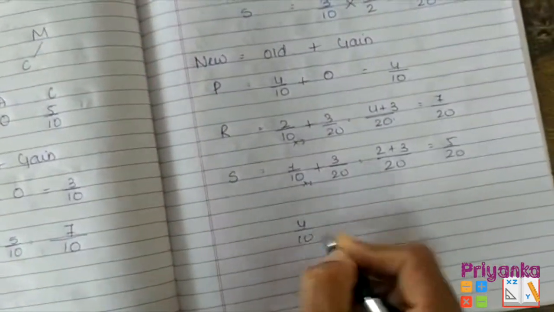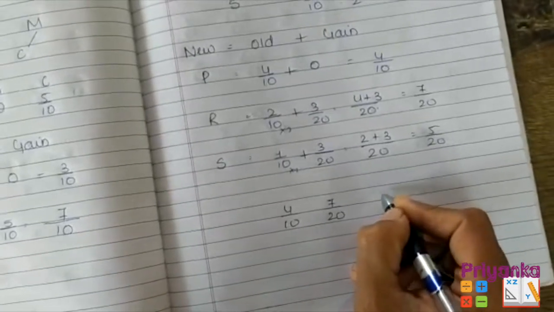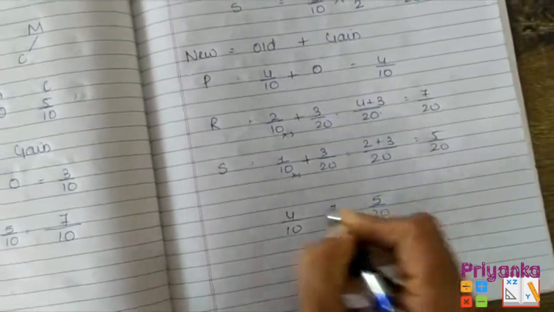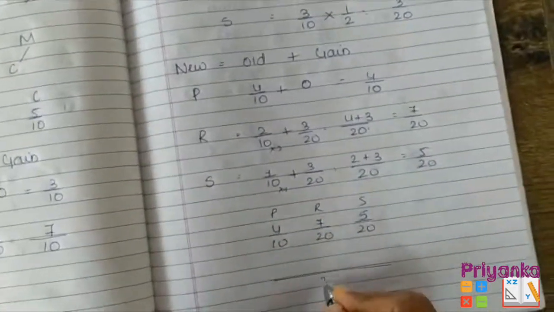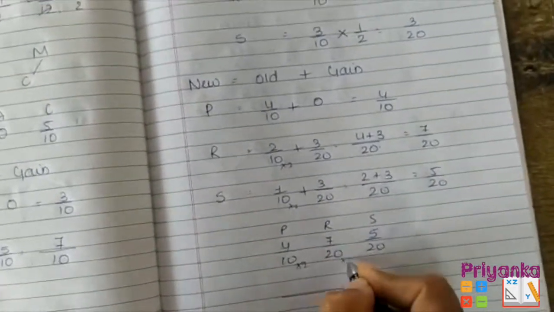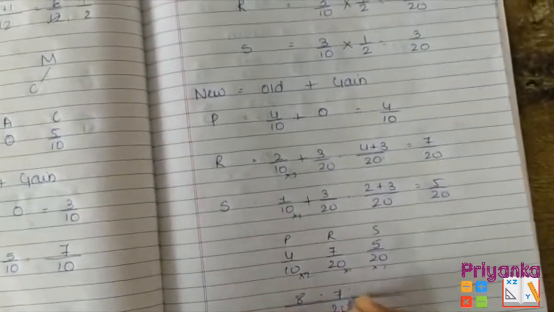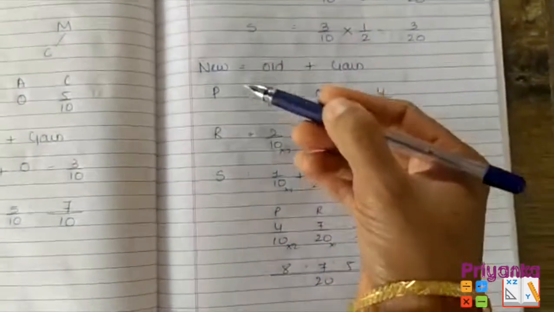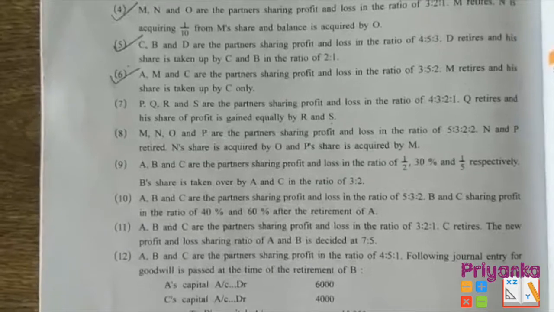Now, let's take it common. As we can see, P is getting 4 upon 10, 7 upon 20 for R and 5 upon 20 for S, that is P, R, S. Let's take the common number 20: 2 fours are 8, so 8:7:5. That's what the new ratio will be, distributed between P, R and S.